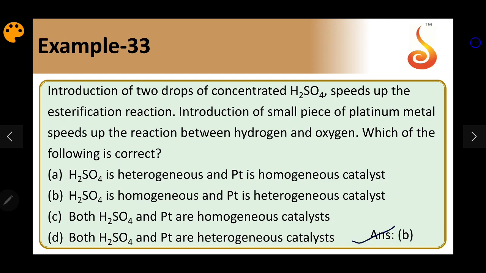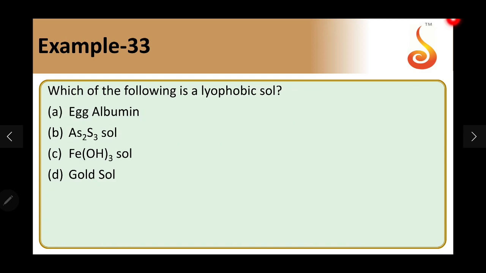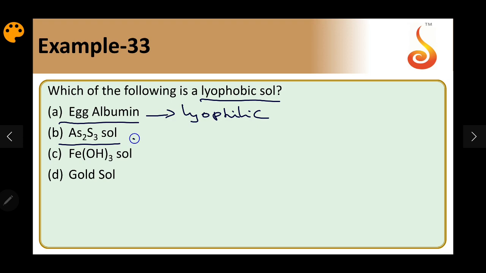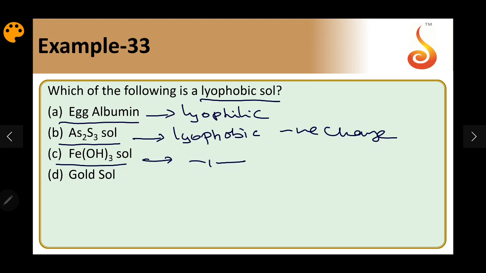Example 34. Which of the following is a lyophobic sol? Egg albumin, we know, is lyophilic. Arsenic sulfide is lyophobic with negative charge. Even ferric hydroxide is also lyophobic, with positive charge. Gold sol is also lyophobic with negative charge.